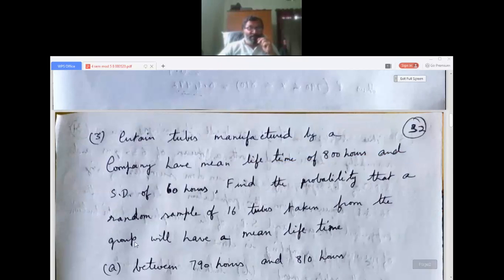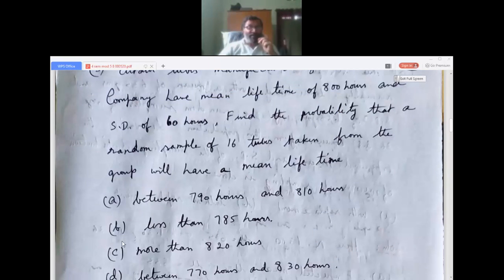Find the probability that a random sample of 16 tubes, taken from the group, will have a mean lifetime. For this we have to use the normal distribution table. Remember the last module, in which we used a table between Z and all that. I'll come to it later. Between 790 hours and 810 hours, less than 785 hours, more than 820 hours, between 770 hours and 830 hours.